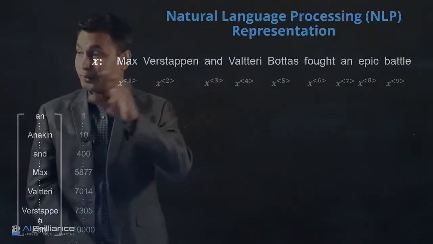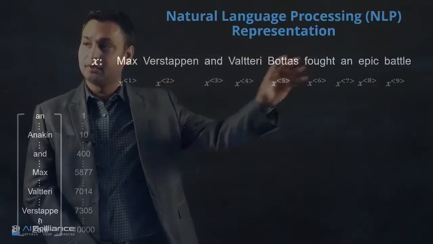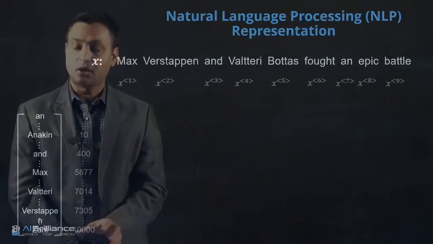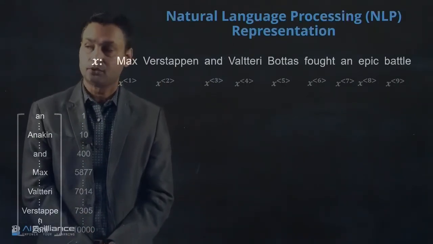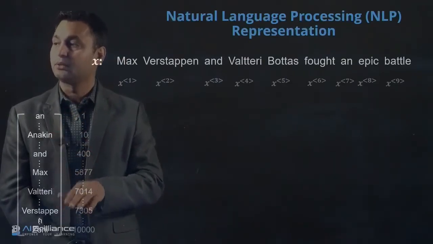So again, you begin with this dictionary, and let's say, at least for what we are building here, a name recognition algorithm, we have a 10,000 word dictionary that we have stored. We can take the words in this sequence and organize them.